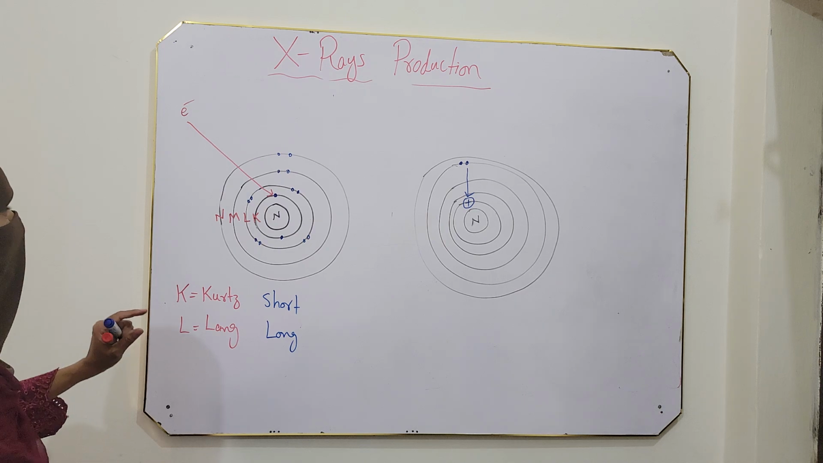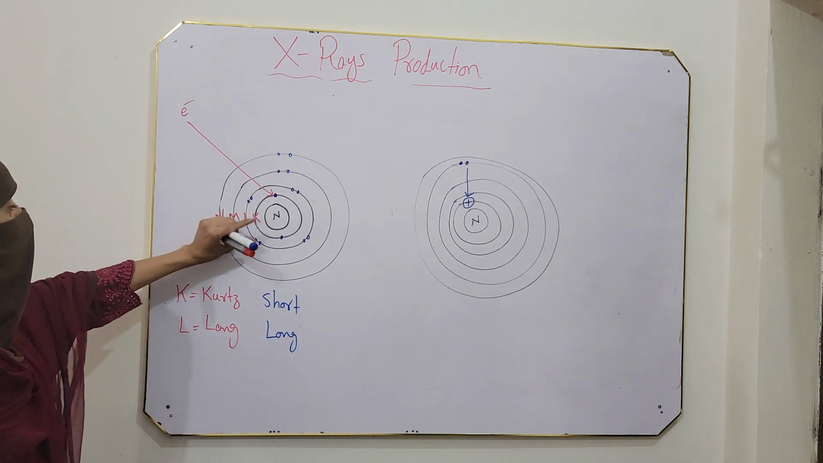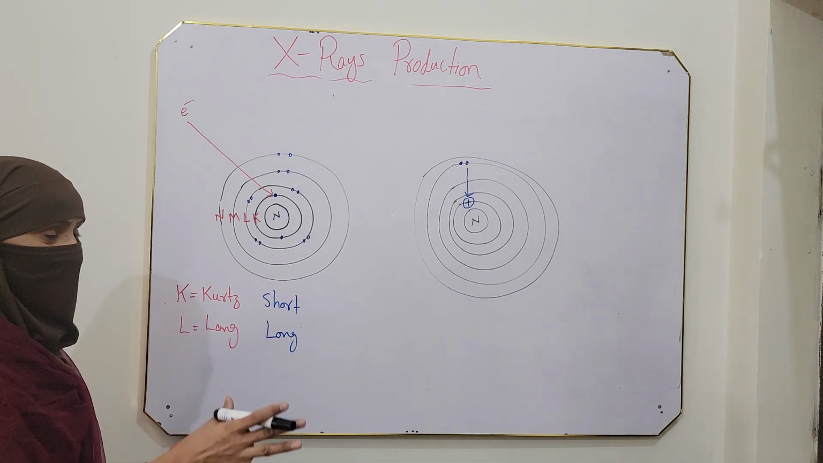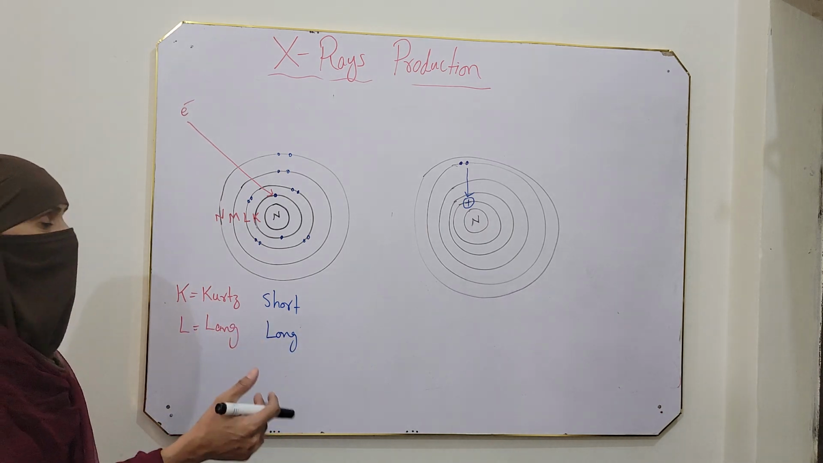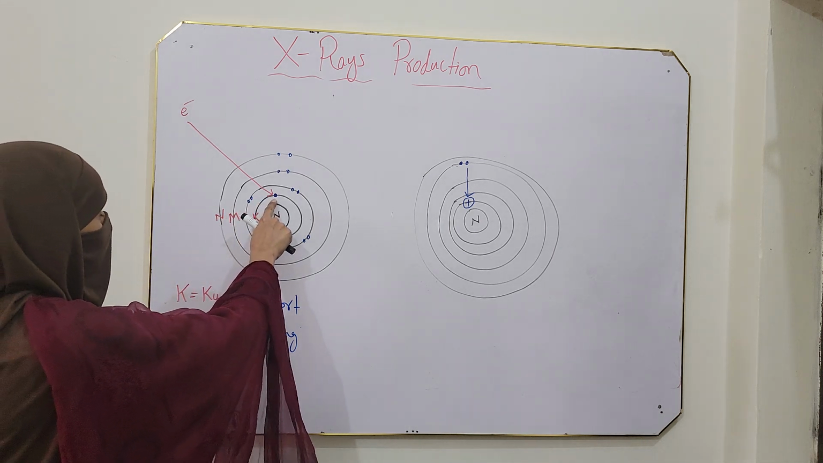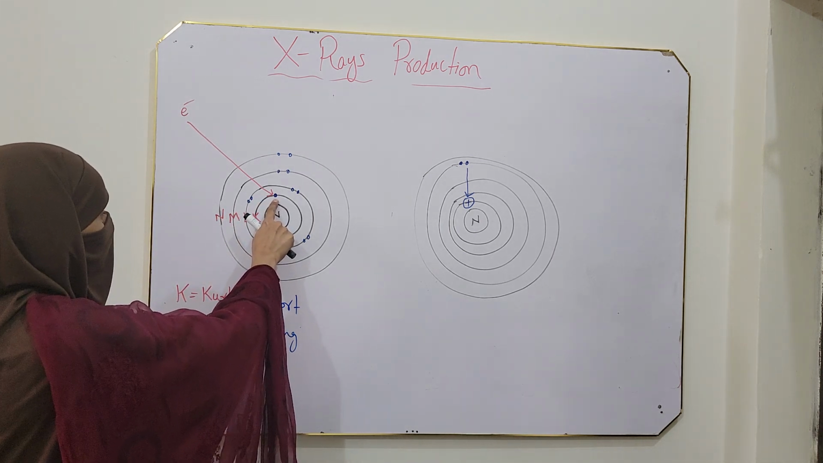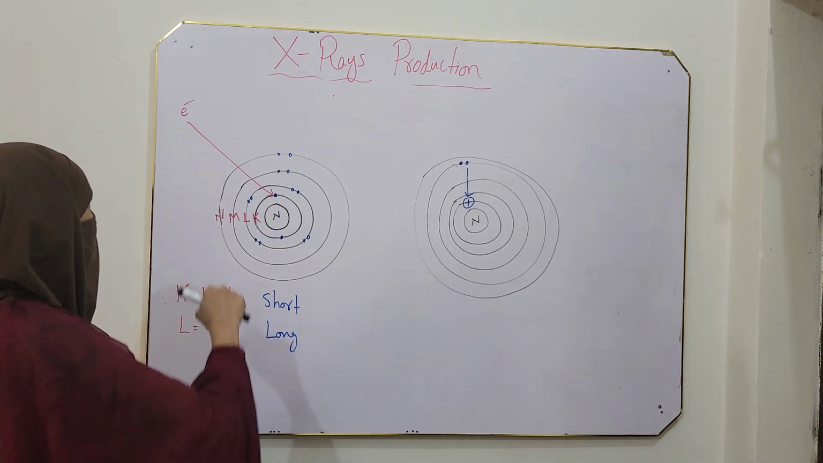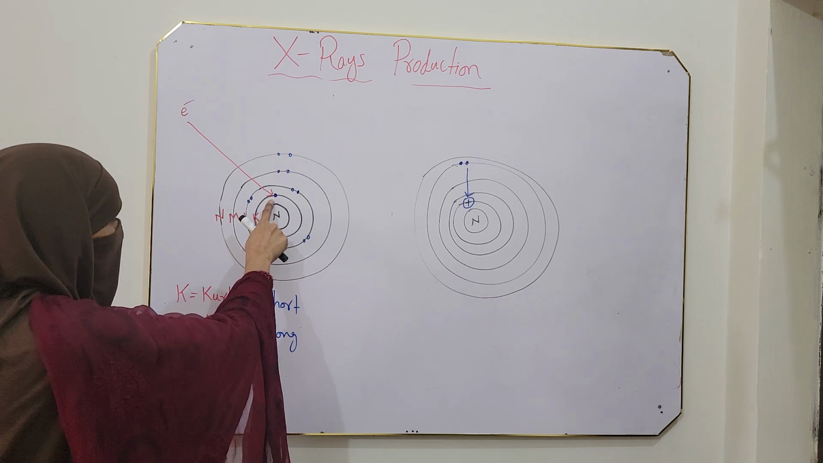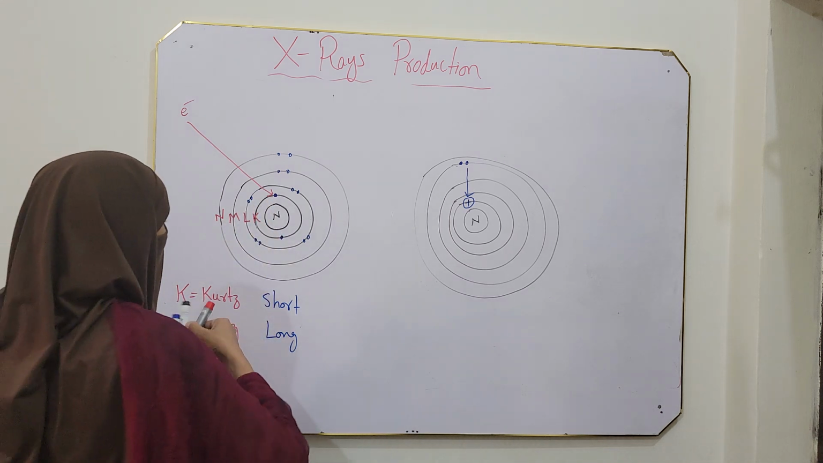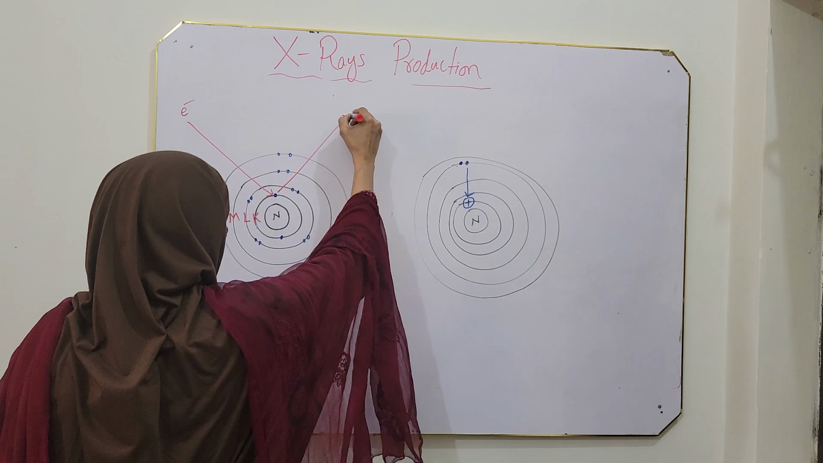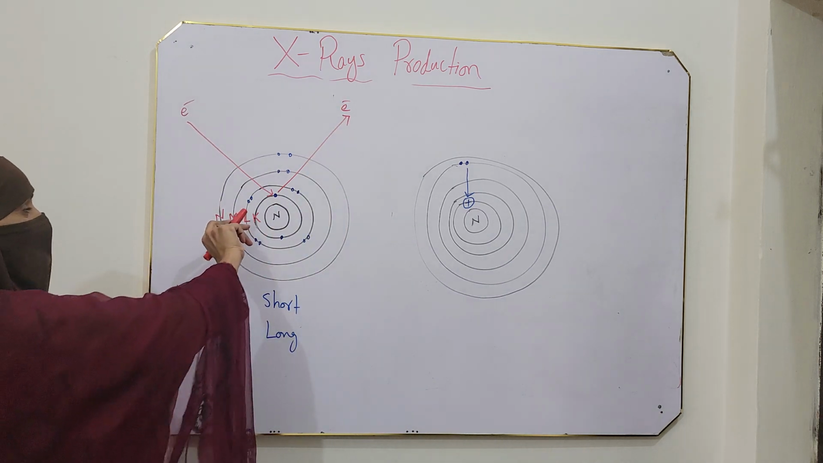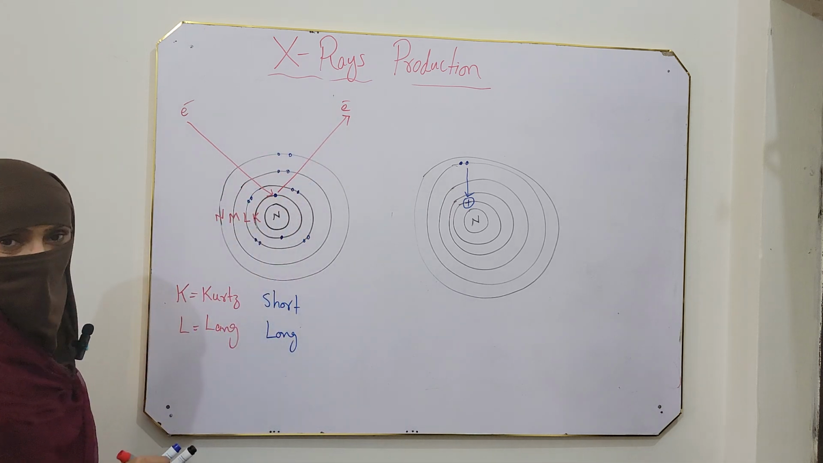Now for production of X-rays, high energy electrons are bombarded on the elements. Why high energy electrons? X-ray production is an inner shell phenomenon. For production of X-rays, we have to remove an inner shell electron, and for removal of an inner shell electron, we bombard high energy electrons on the elements. When these high energy electrons are bombarded on the elements, they strike an inner shell electron and knock it out.